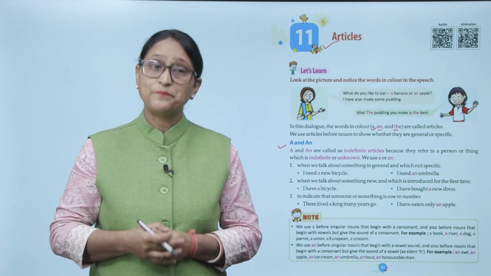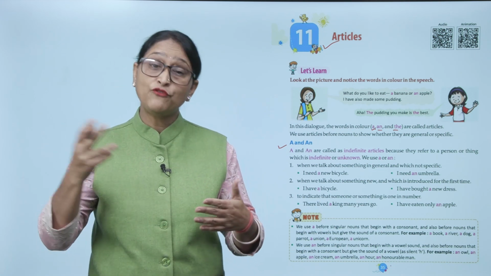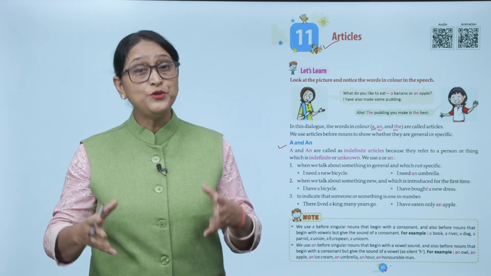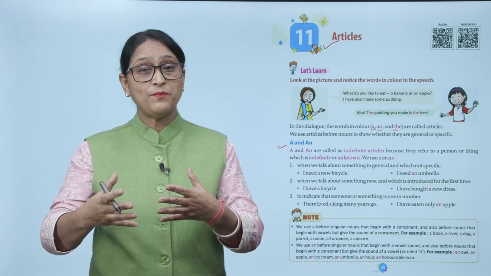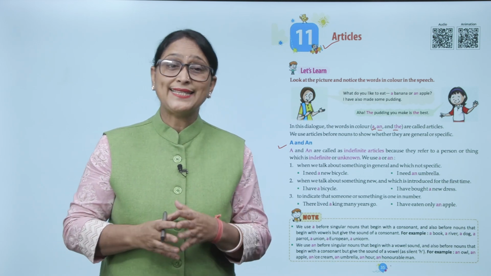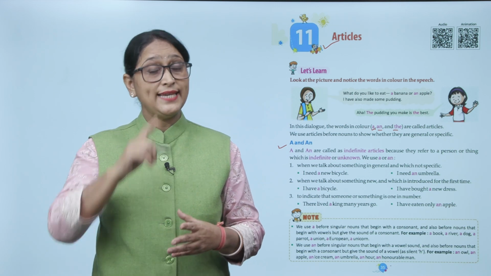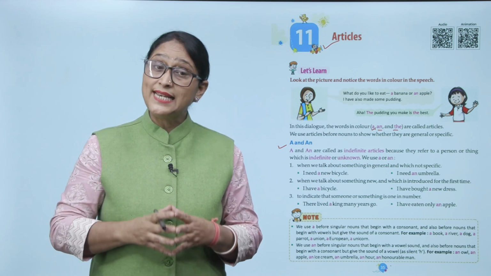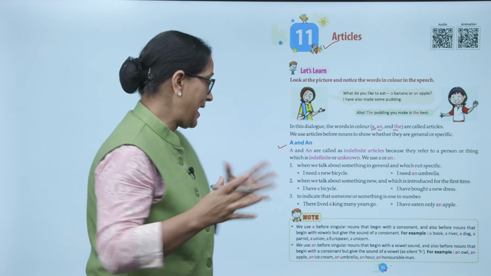जब हम किसी ऐसी चीज के बारे में बात कर रहे हैं जो स्पेसिफिक नहीं है, तो हम a या an का यूज करेंगे. When we talk about something new and which is introduced for the first time: I have a bicycle. I have bought a new dress. जब हम किसी चीज के बारे में पहली बार बात कर रहे हैं, तो a और an का यूज करेंगे. To indicate that someone or something is one in number. अगर आप ये दिखाने जा रहे हैं कि ये एक है, तो भी आप किसका यूज करेंगे? A या an का. There lived a king many years ago. I have eaten only an apple.